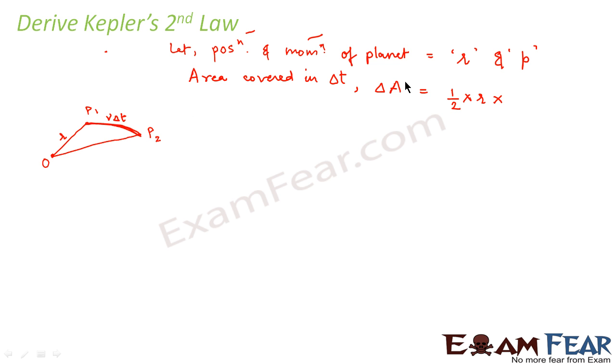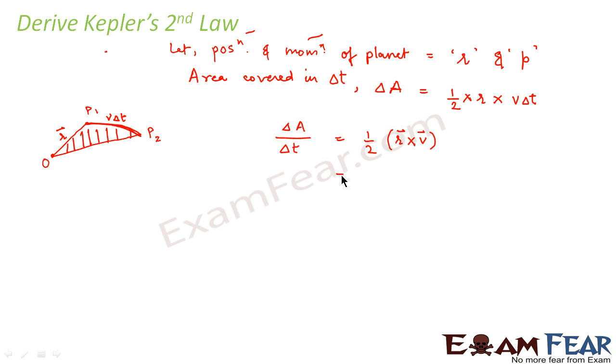So the area traveled would be equal to half into r into v delta t. We are using simple mathematics here. From this we can say delta A by delta t is equal to half r cross v, because these are all vector quantities.